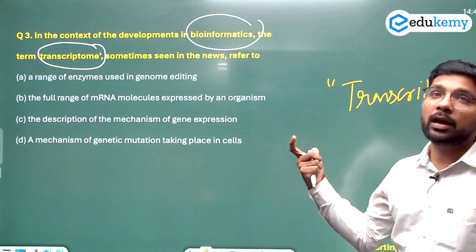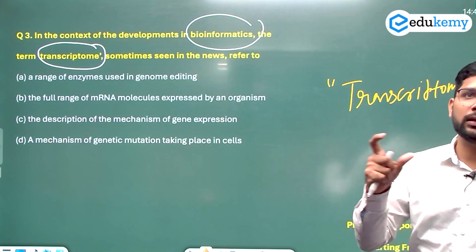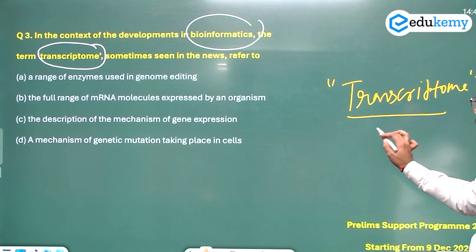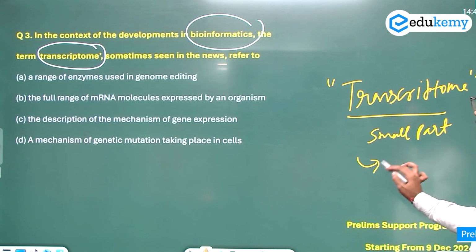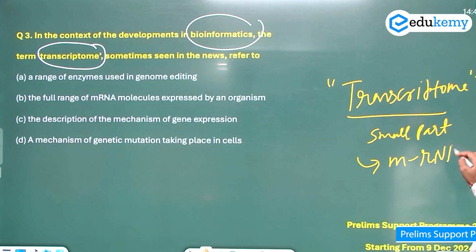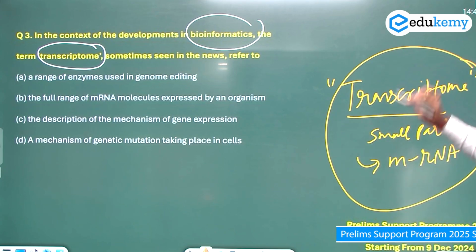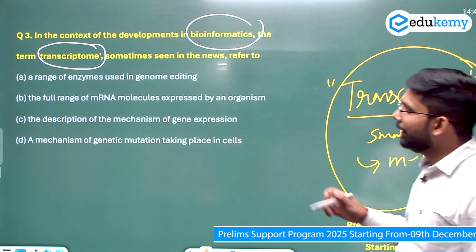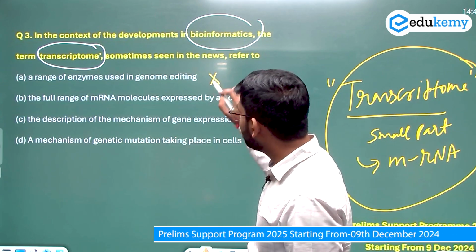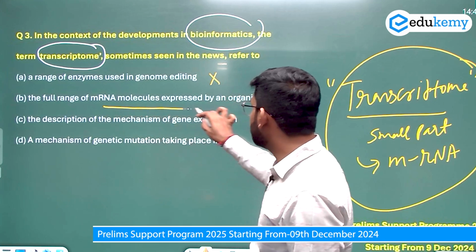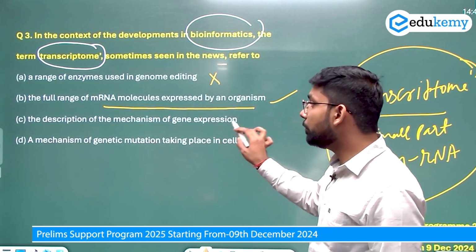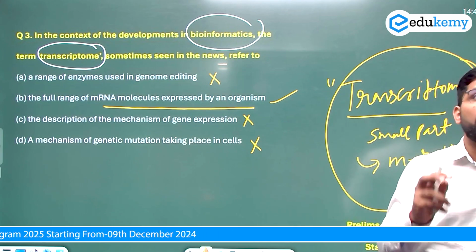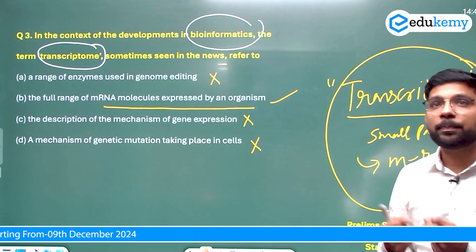This is the question that is specifically about terminology used in biology and biotechnology. Transcriptome is a smaller part that is specifically related to the messenger RNA. ये आपके पास एक factual information होना चाहिए. It is a smaller part of the messenger RNA. Let's see here. A range of enzymes used in genome editing? No. The full range of messenger RNA molecules expressed by the organism? Yes. Description of mechanism of gene expression? No. Mechanism of genetic mutation? No. It's a full range of messenger RNA expressed by an organism.